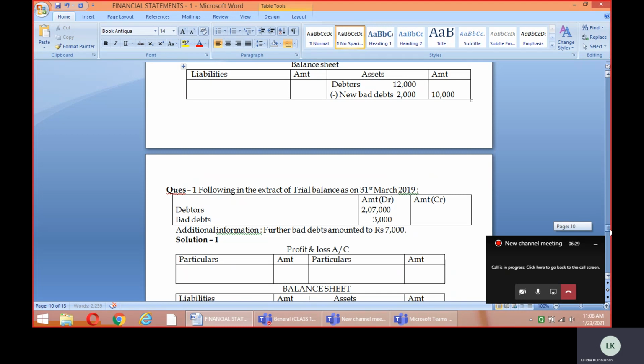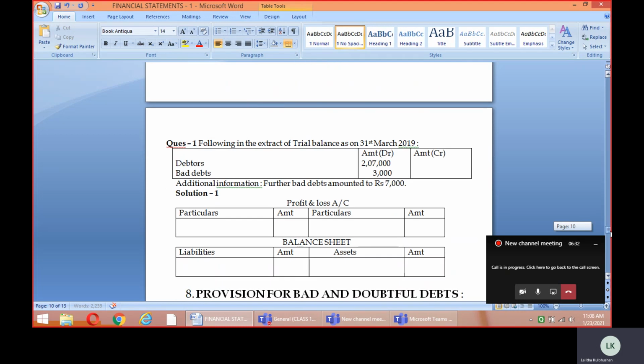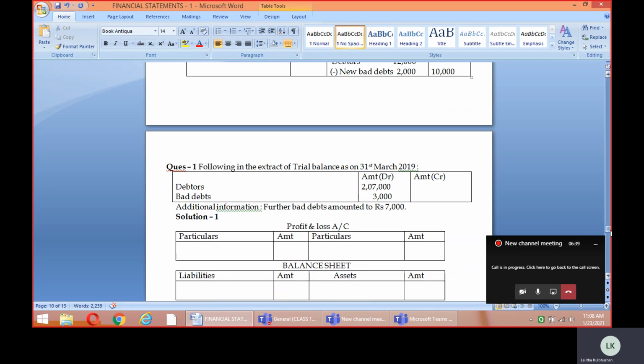Now let's take up a small question to understand the treatment of bad debts. This question says the following is the extract of the trial balance as on 31st March 2019. The debtors are given as 2,07,000, and the bad debts 3,000. So you can see the bad debts is inside the trial balance. This bad debts of rupees 3,000 inside the trial balance will be called the old bad debts, meaning the accounting treatment for it has already been done.